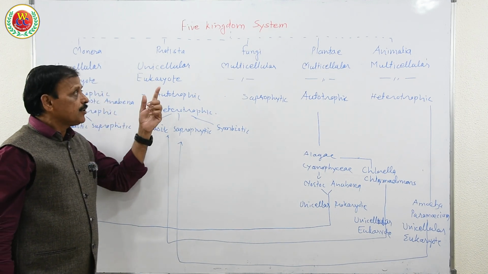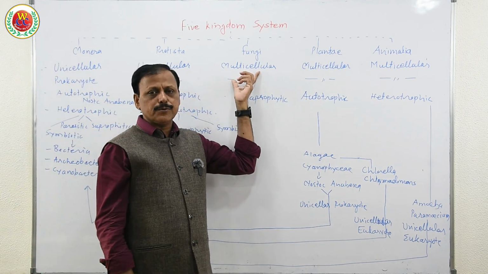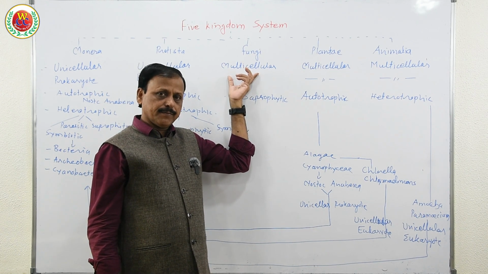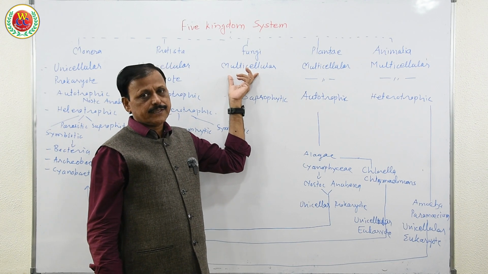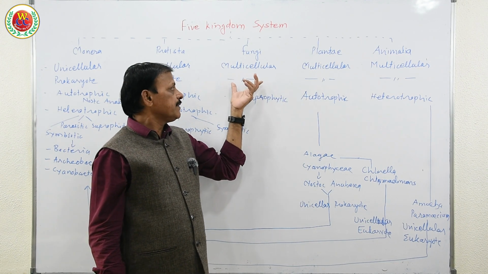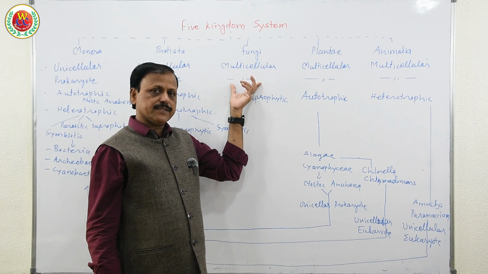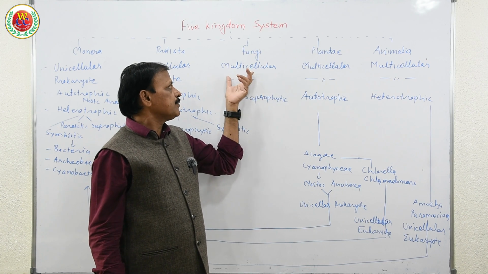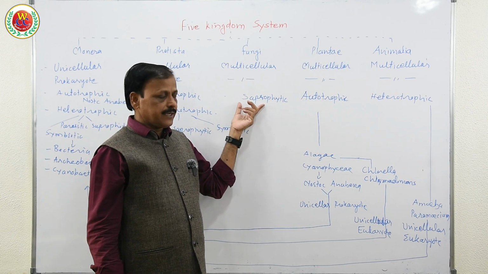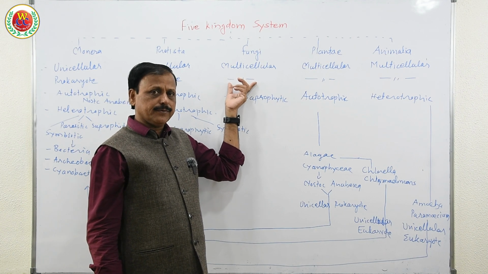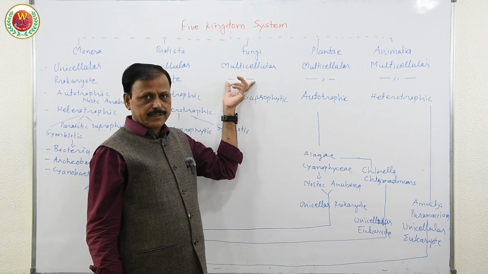That was his merit. Moreover, he formed a special group for plants having a cell wall made up of chitin and no chloroplast. They were supposed to be plants, but because of the absence of chloroplast, they were heterotrophic, that is saprophytic, feeding upon dead parts of plants and animals. So he made a separate group for these saprophytic organisms. Therefore the fifth kingdom came into existence.